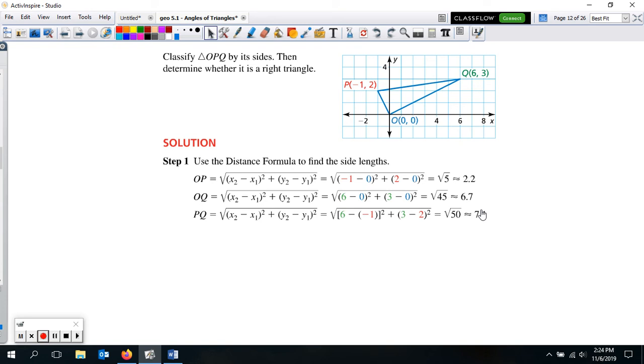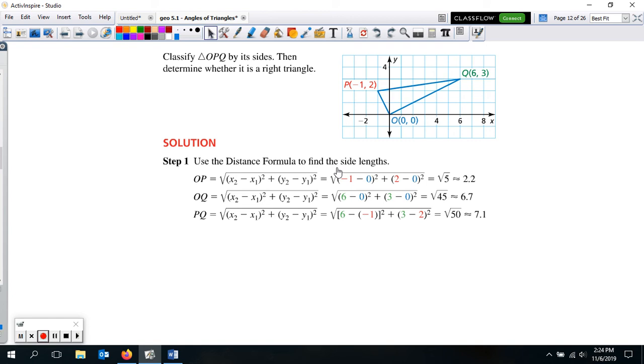So now we have to figure out, okay, is it a right triangle? Well, definitely, that's not a right angle over here at Q. This one here, maybe, but that still looks a little bit less than 90. This is the one that could be. I would say O was the one that's probably closest to a 90 degrees if it is.